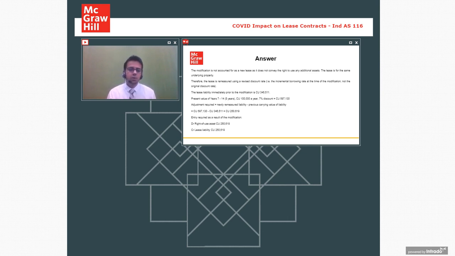What about right to use asset? This was an asset that is to be depreciated over the period of 10 years. We had shown the asset at 7,36,008 rupees on Excel sheet. So I am not opening the Excel sheet right now. I am telling you, we had shown the asset initially at 7,36,008 rupees.